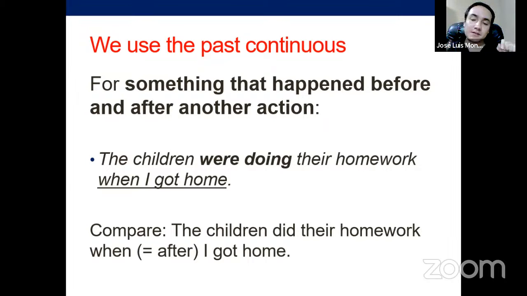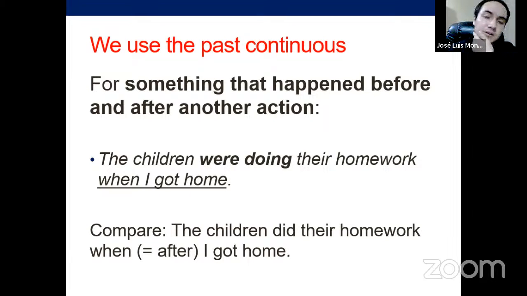If you only use the simple past in both cases, it's like first I got home and then the children did their homework. The children did their homework when I got home. So it's different. Even the meaning of this idea, just by using a different tense, is different, right? So take that into account, please.